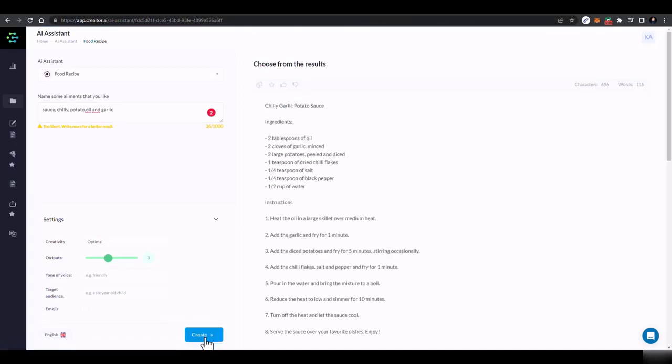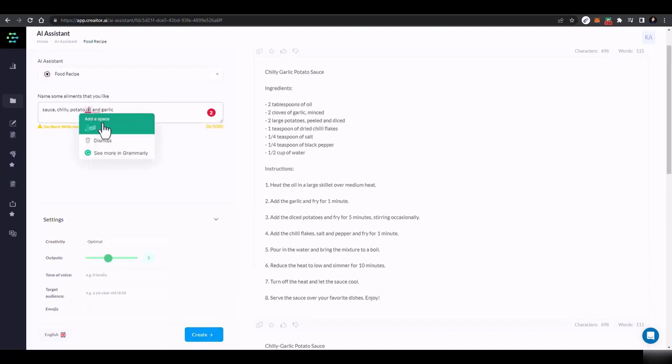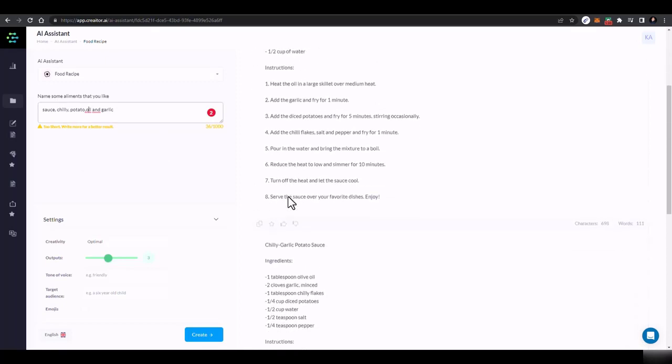I don't know anything about cooking, and I have never been into kitchen cooking. Like I can make some tea or coffee, and that's all, nothing more than that. But here you can see I just typed in some ingredients that I have, and I don't know about anything, and it did all for me. It just created the complete recipe for me.